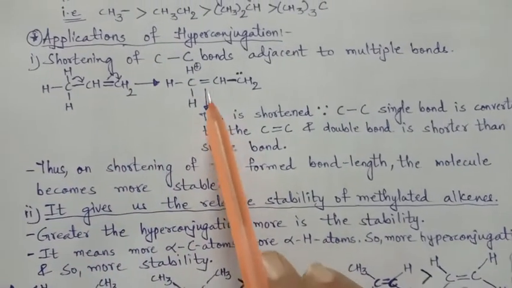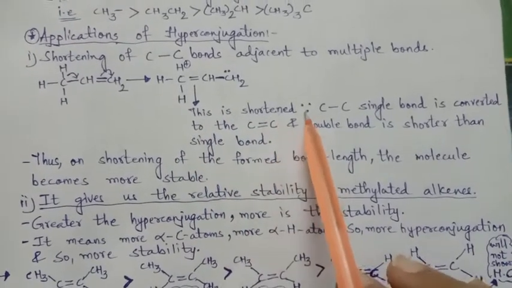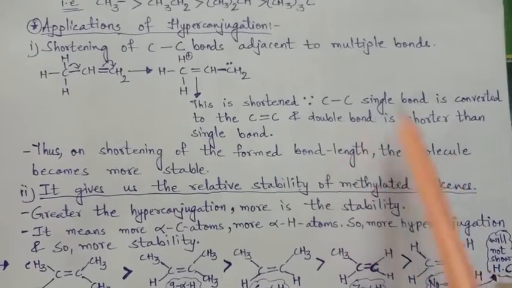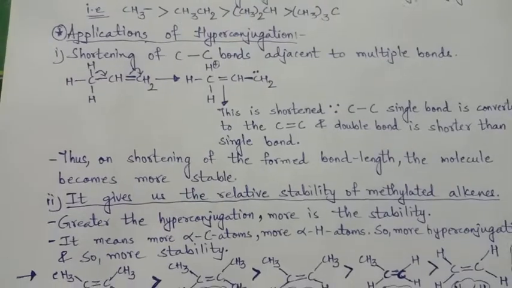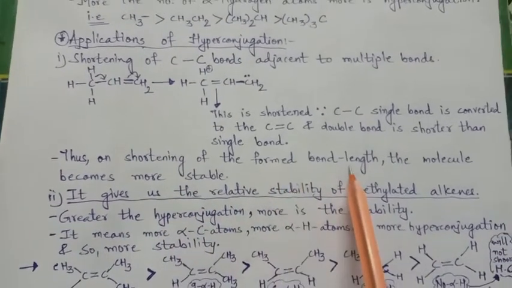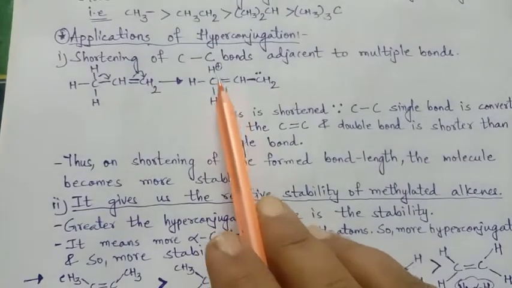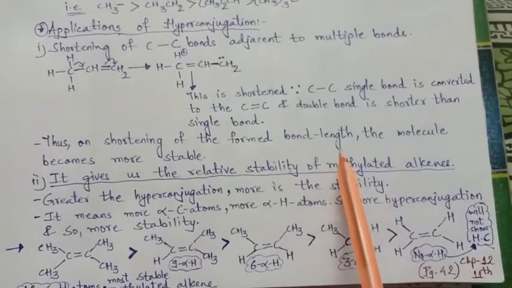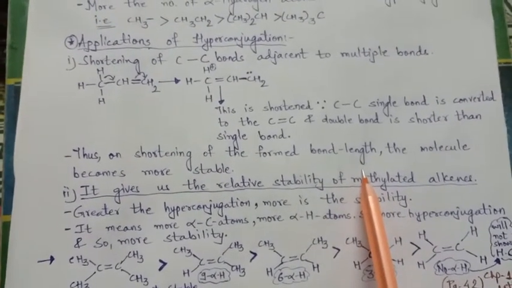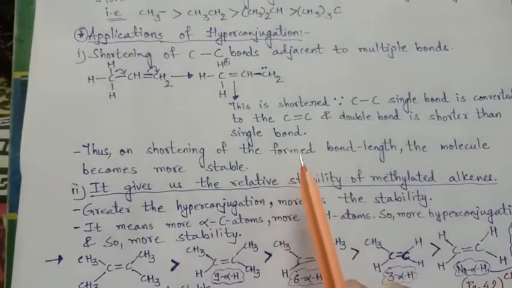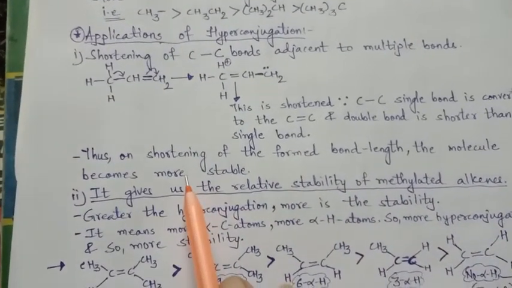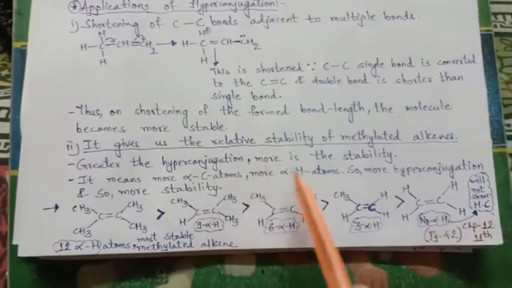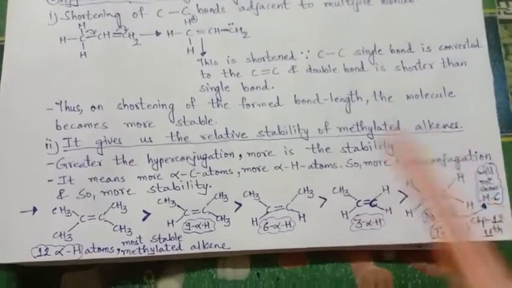So here I have shown that this is shortened because the carbon-carbon single bond is converted to a double bond, and the bond length of a double bond is shorter than the single bond. Thus, on shortening of the bond length, the molecule becomes short, and as it condenses and becomes compact, the stability will be more. And now the second application is, it gives us the relative stability of methylated alkenes.